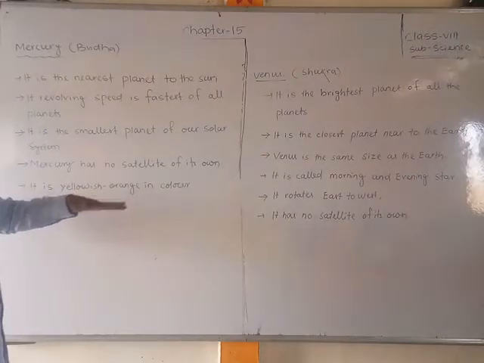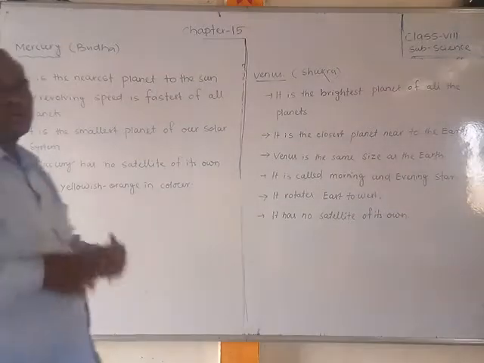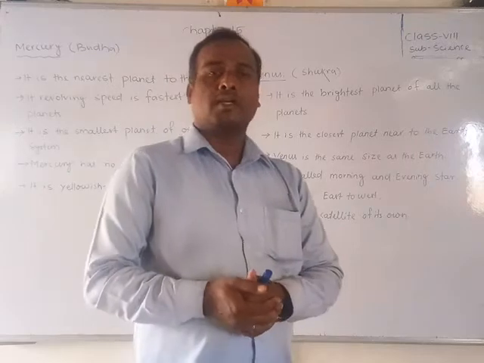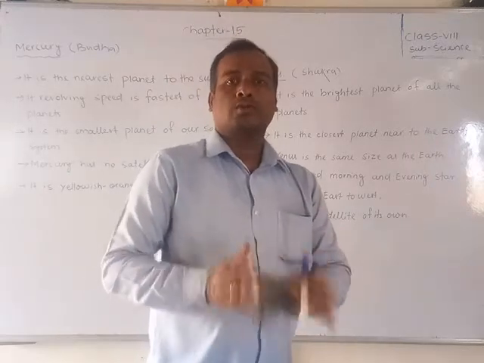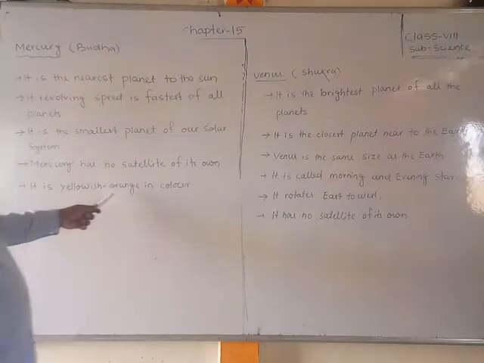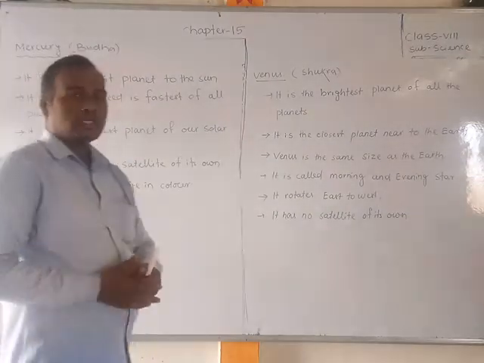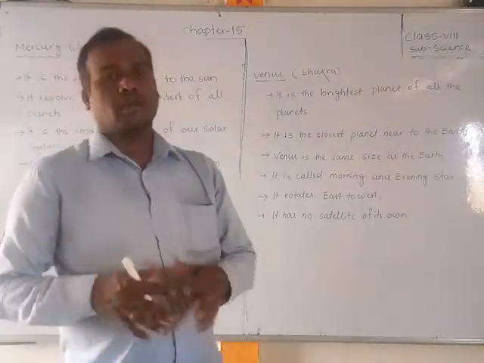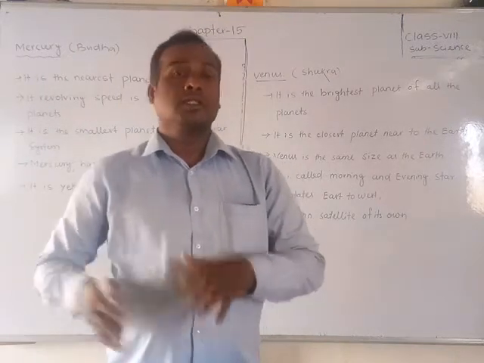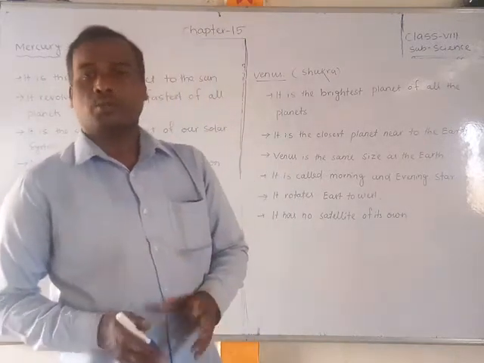Mercury has no satellite of its own. Earth has the moon, and Mars has 2 satellites, but Mercury has no natural satellites. It is yellowish orange in color. Okay friends, this is all about Mercury, or Buddha Graha.